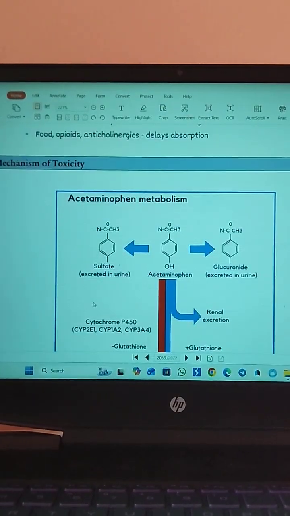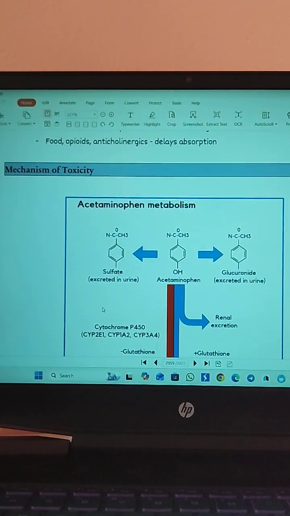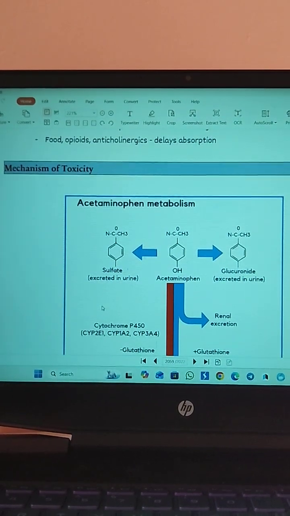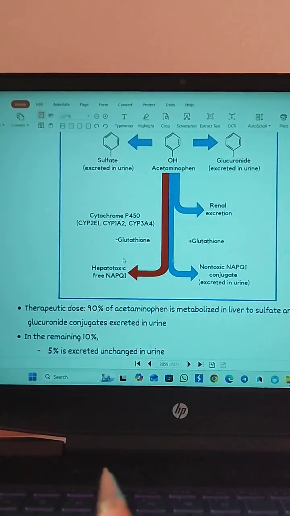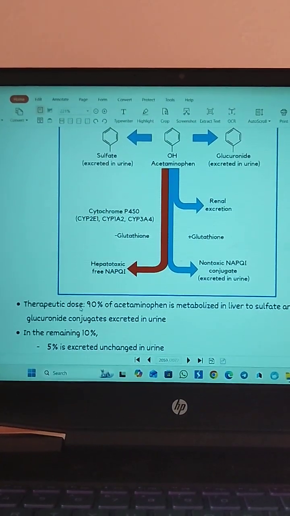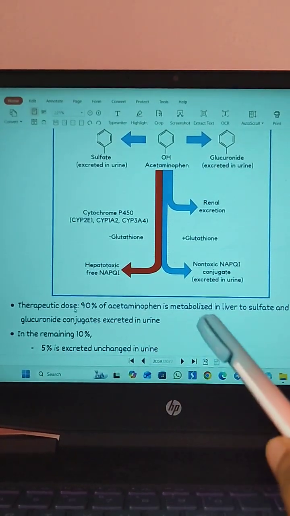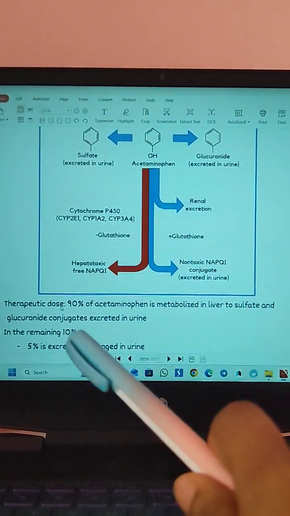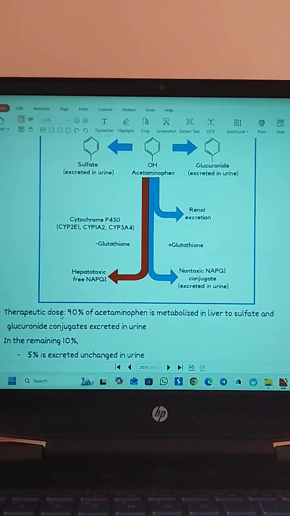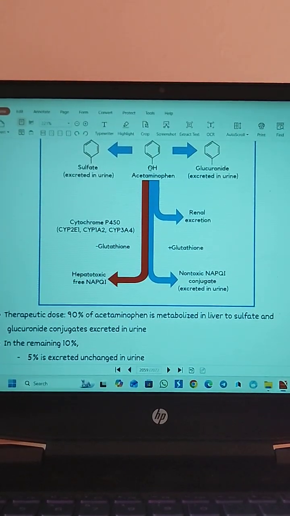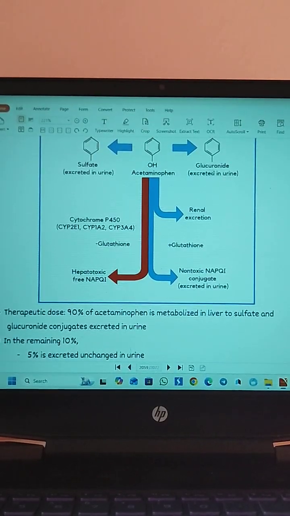So next is about the mechanism of this toxicity, that is how paracetamol is metabolized in our body. First we should know about the therapeutic dose. In the therapeutic dose, 90% of the acetaminophen is metabolized in the liver to sulfate and glucuronide conjugates, and both are excreted in the urine.